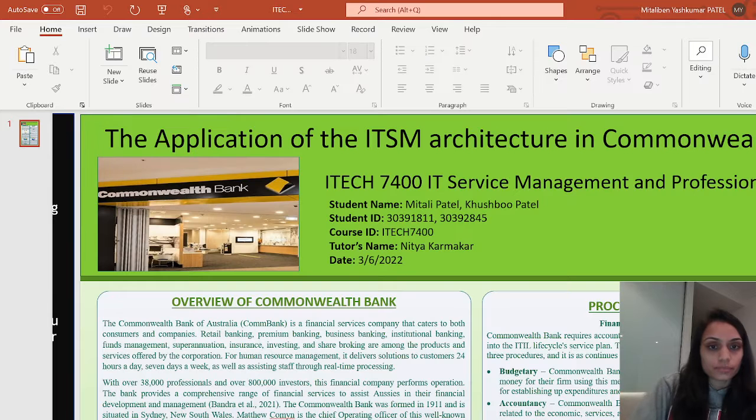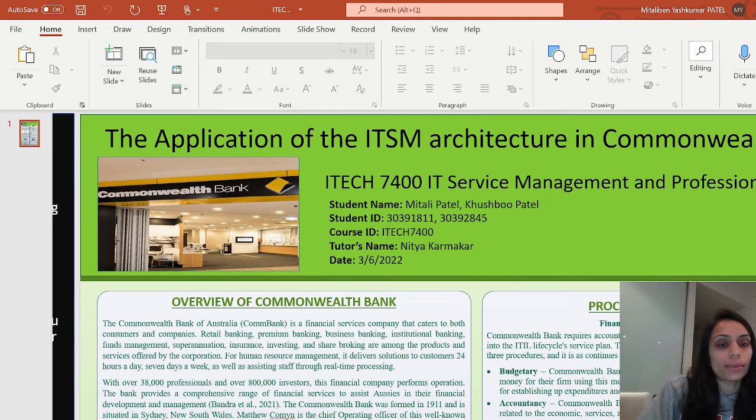Hi, today we are presenting our poster presentation of ITEC 7400, IT Service Management and Professional Culture, and our topic is the application of the ITSM architecture in Commonwealth Bank. This is a group assignment, and me and Mitali are in our group.